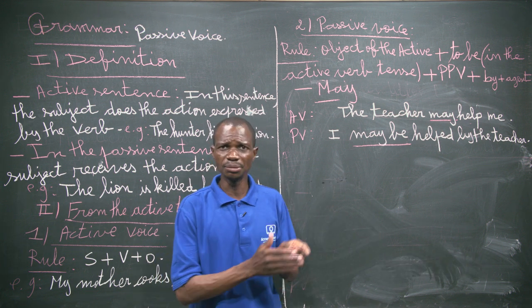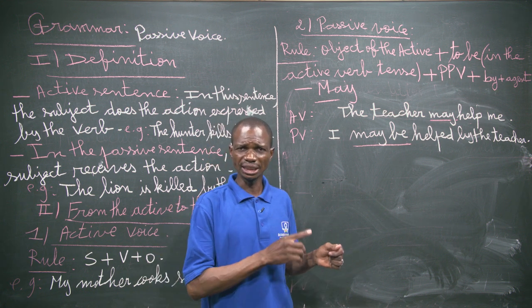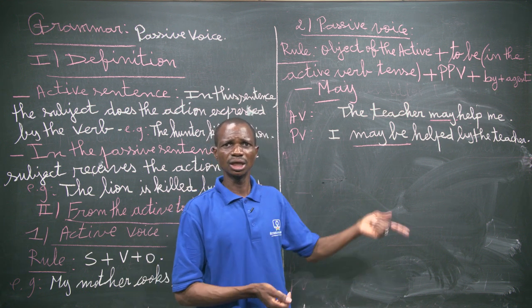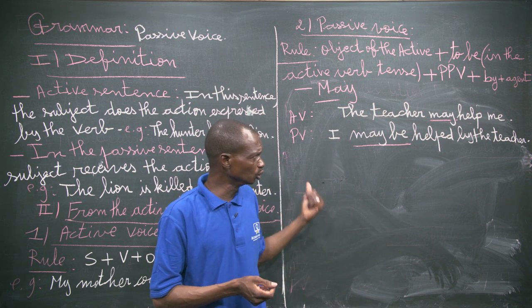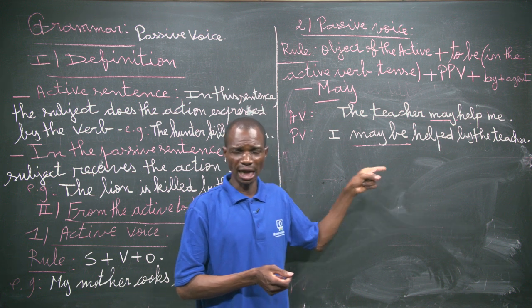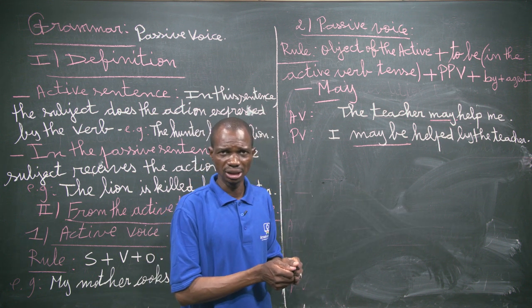And if it is the present progressive, it is am or is or are plus the past participle of the verb, then after being used, the object of the active becomes the subject of the passive voice.